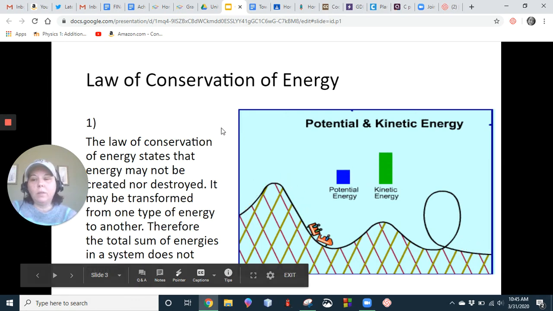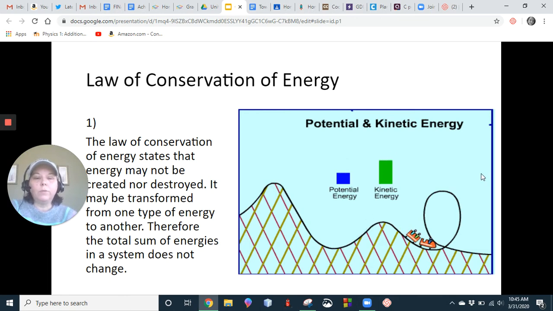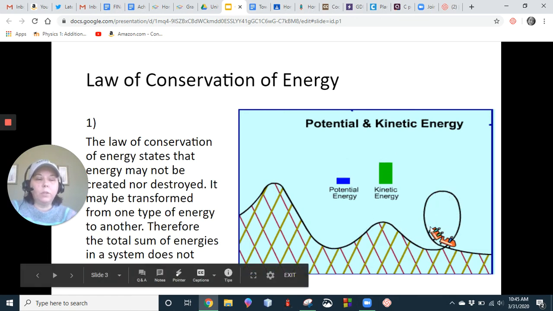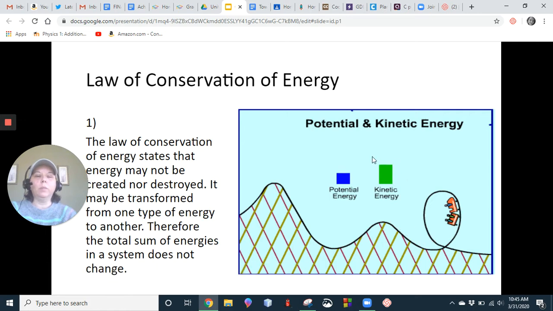Now, we could have a situation where there's friction, and then the friction converts some of the energy to heat energy. We're going to pretend that doesn't happen, even though we know it does. We're just going to go back and forth between potential and kinetic.